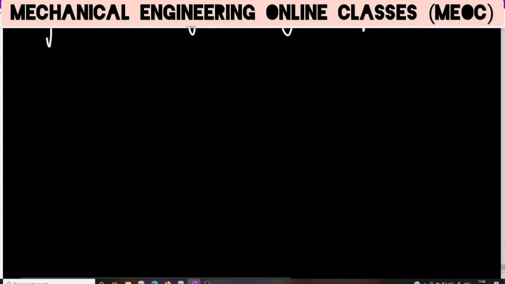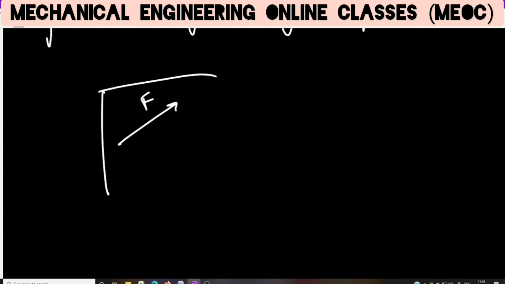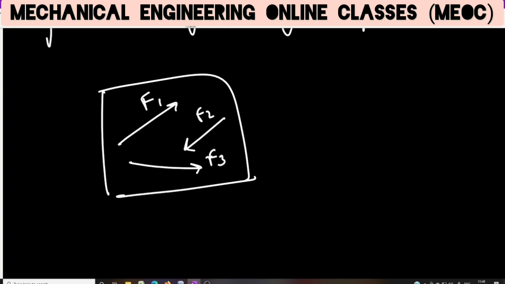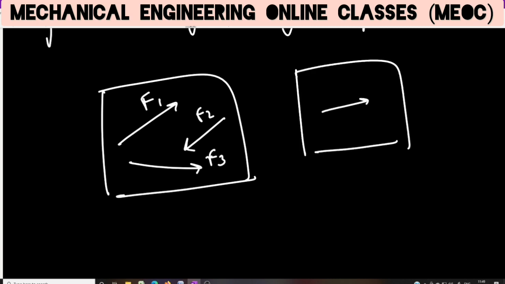Now suppose there is an F acting on a system, this is F1 say, there is some F2, they are not parallel, this is F3. Now if I want to find one resultant, somewhere it is like this, say for example. If this is the x axis and this is the y axis, we will find the x components.